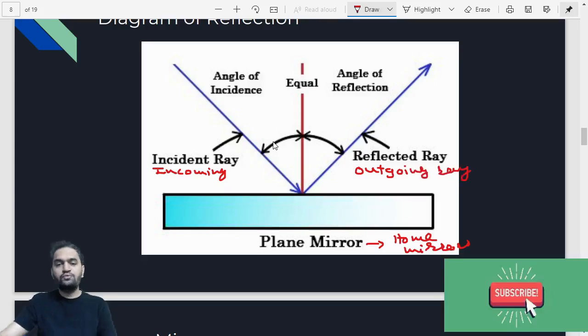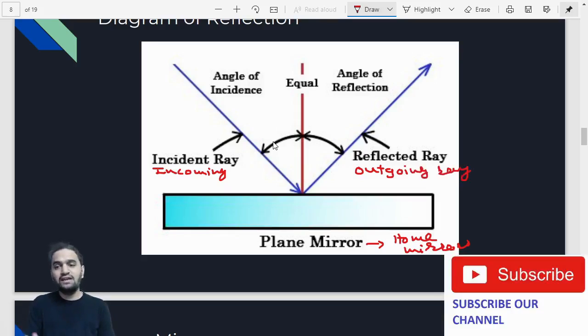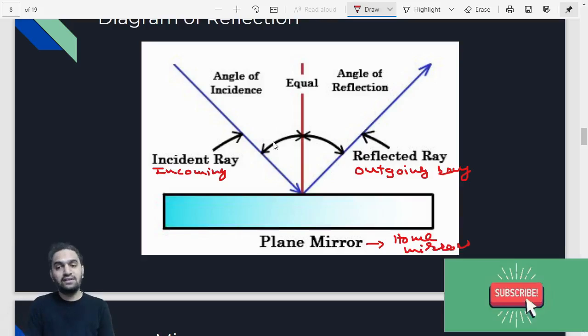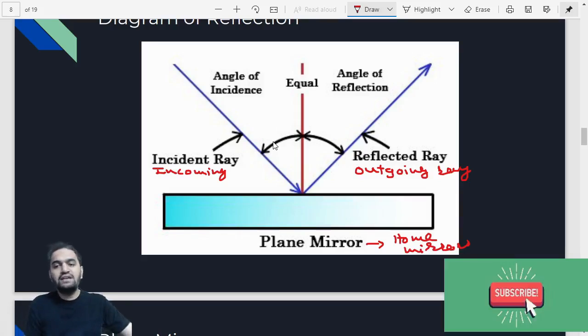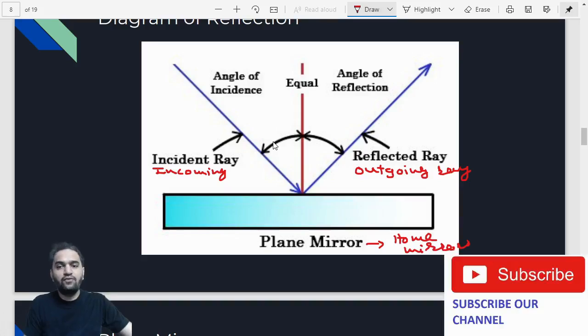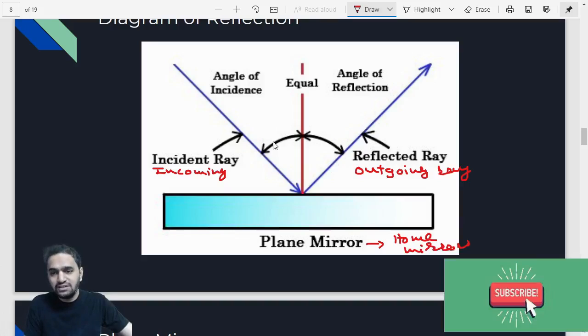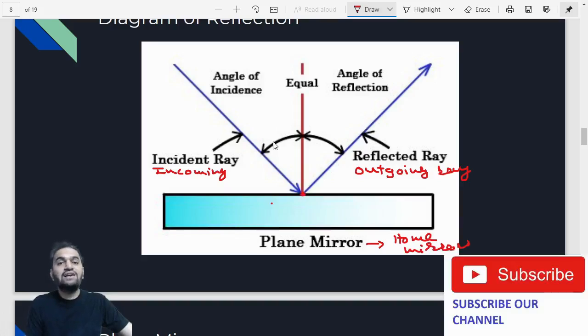So there are 2 points basically. One is the incoming ray, one is the outgoing ray. Incoming ray means incident ray, and outgoing ray means reflected ray. Now we need to find out the angles between the two. So what we do is, we take a line wherever the incident ray is incident, and we take a 90-degree angle from that particular line.